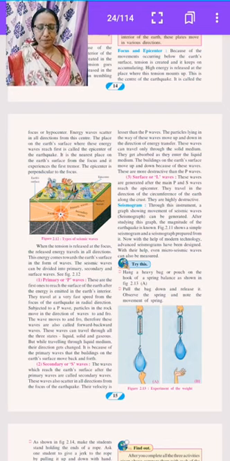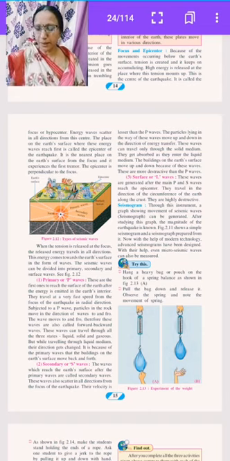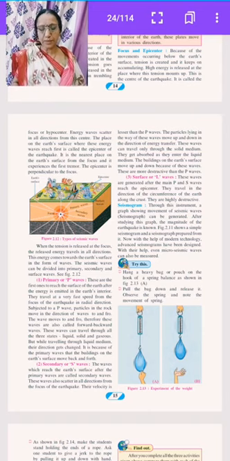Seismogram. In this diagram we see figure 2.12, types of seismic waves. Here, students, see the earth's surface, focus, primary waves, secondary waves, surface waves and epicenter. Then seismogram.